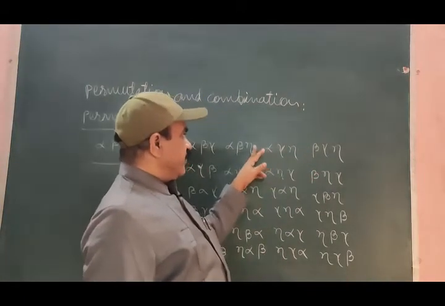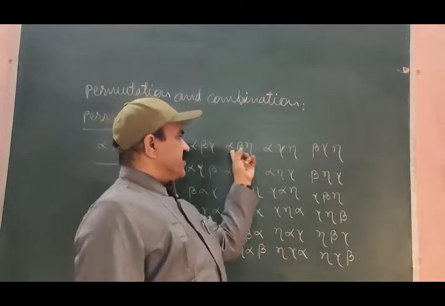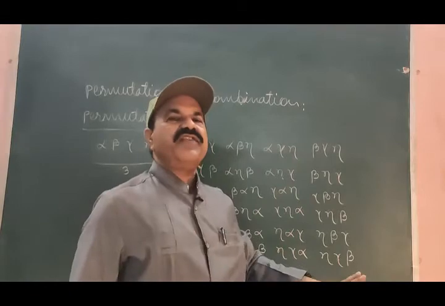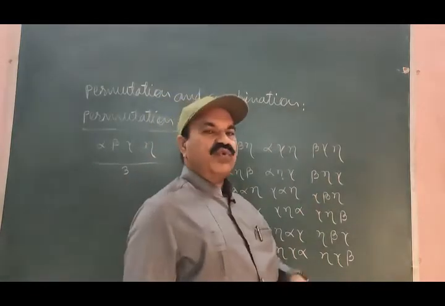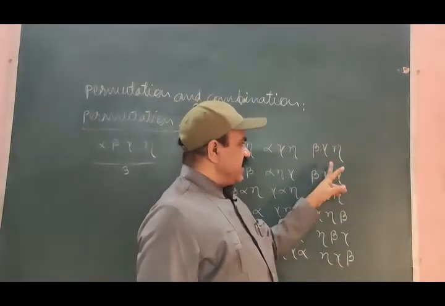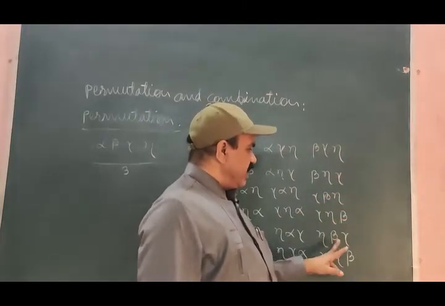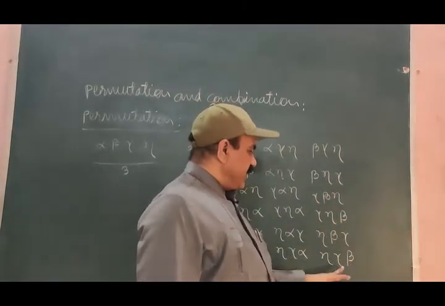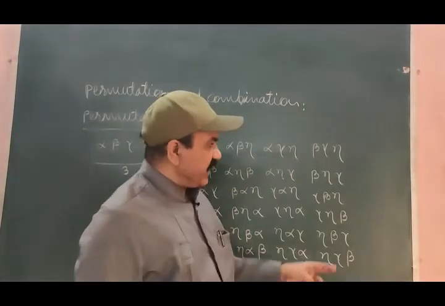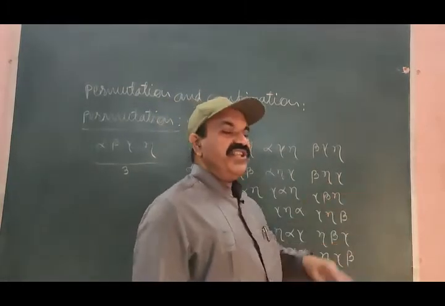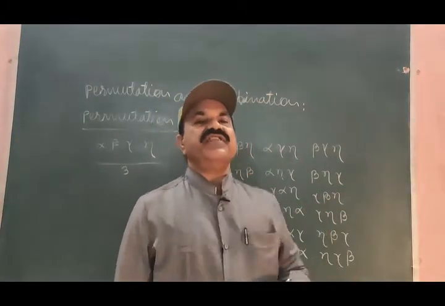These 3 arrangements are entirely different from each other. Come to the 4th one, beta, gamma, eta. Taking these 3 at a time, we have arranged them in 6 different ways.